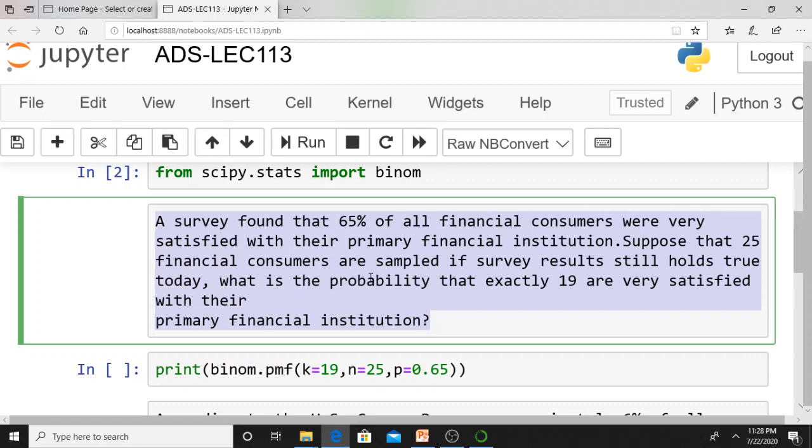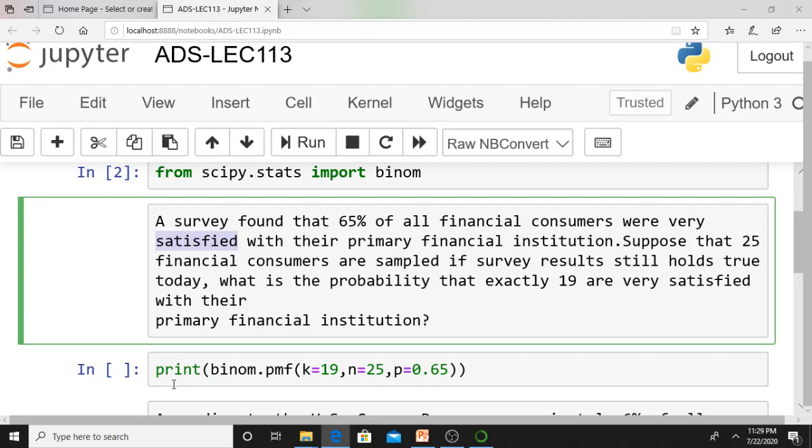By looking at the problem, you have to see what kind of distribution it follows, what kind of distribution we are going to use. Here there are two possibilities, satisfied or not satisfied. Customer may be satisfied, customer may not be satisfied. Means how many possible outcomes? There are only two possible outcomes. So in that case, we can go to binomial distribution.